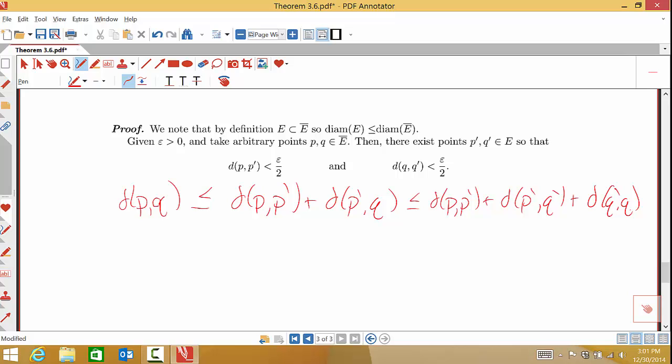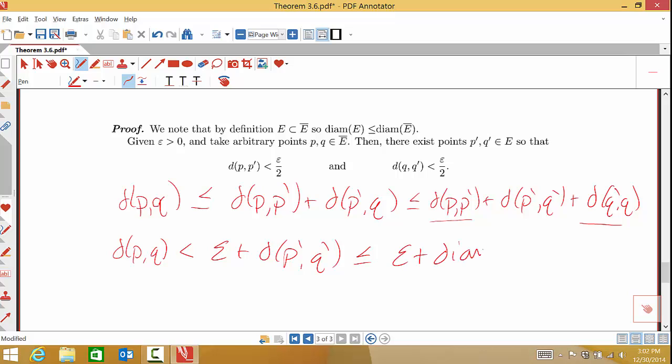Okay, so now let's see what I've got here. I know by the choice of P prime and Q prime, this piece right here is smaller than epsilon over 2, and this piece is smaller than epsilon over 2. So what I have here is the distance from P to Q is strictly less than epsilon plus the distance from P prime to Q prime. Now the diameter is the supremum over these distances, so if I have a distance between 2 points in E, this has got to be less than or equal to epsilon plus my diameter of E.